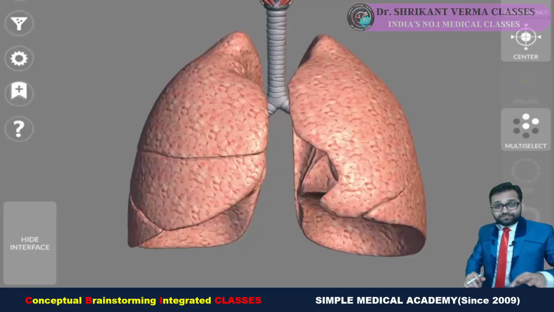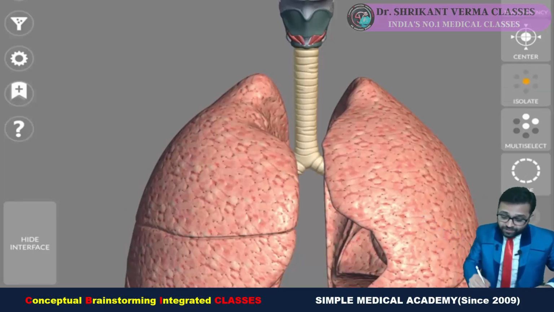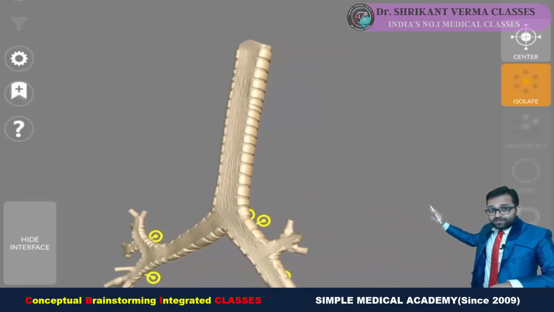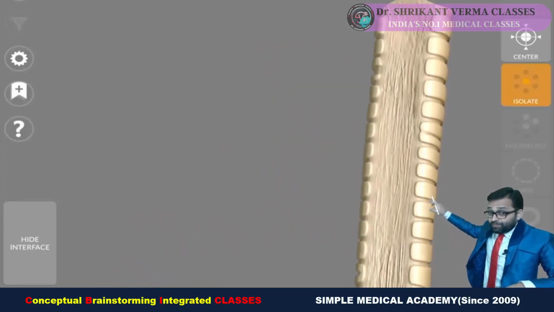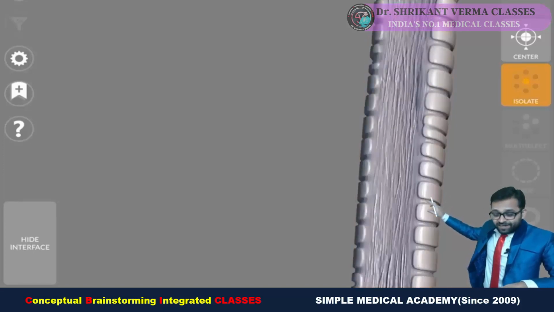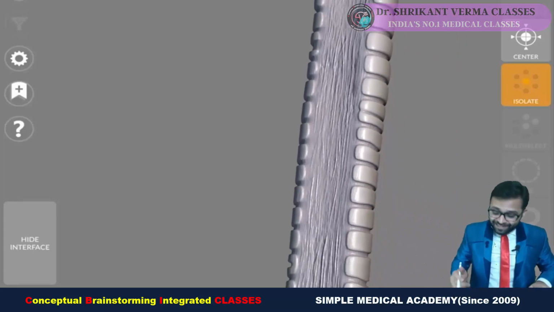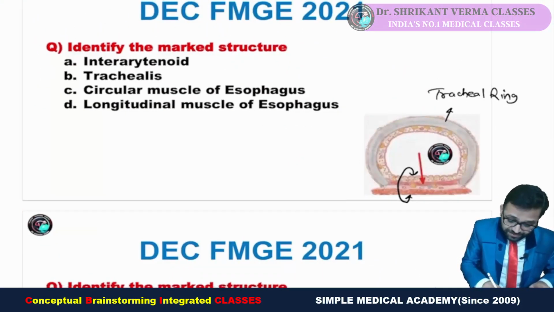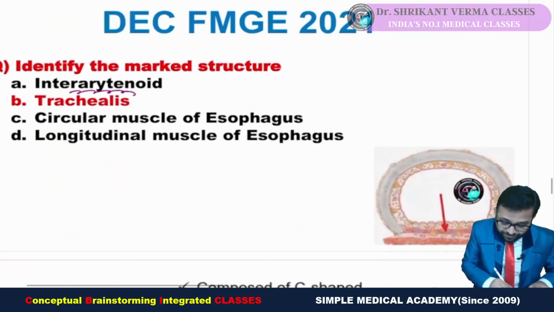Yes, you can see here the lungs, and here is our trachea. So when you are observing the trachea, can you see the C-shaped cartilage, they are not complete, they are lacking here. And one sheet of muscle is here, the muscle within the trachea, that is the trachealis. So this is nothing but our trachealis muscle. Getting the point? This is our trachealis muscle.